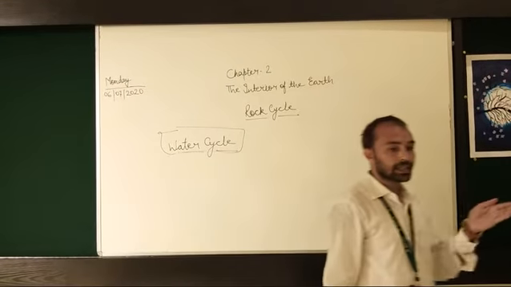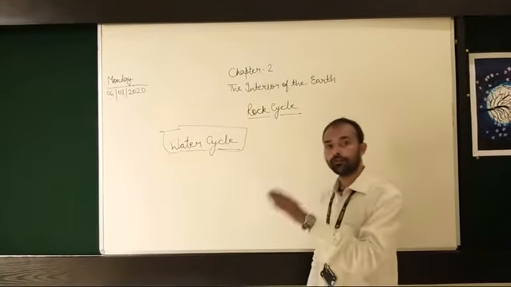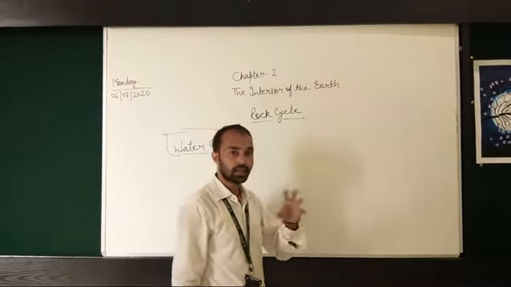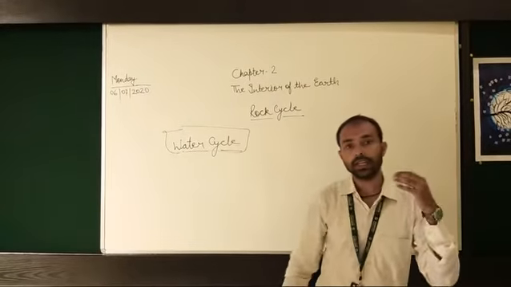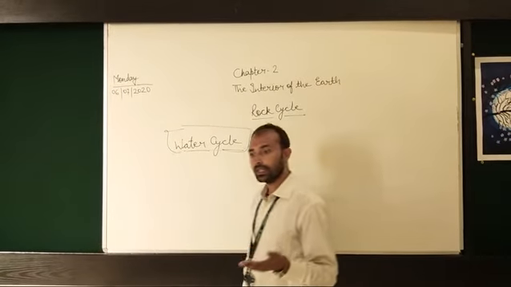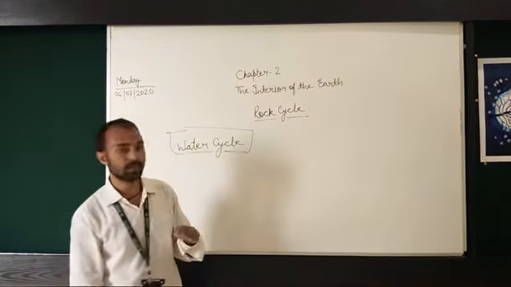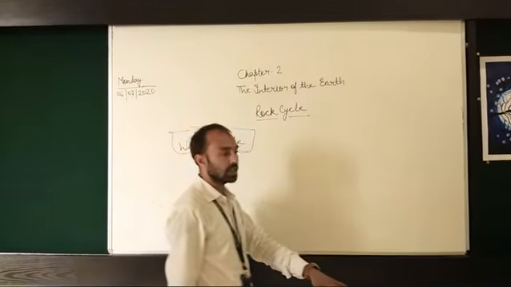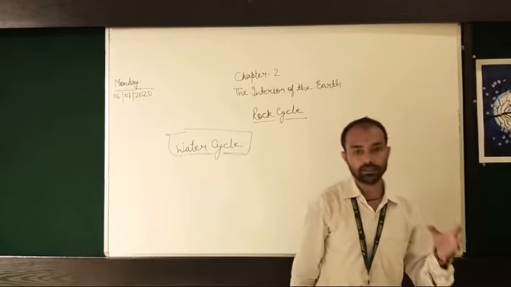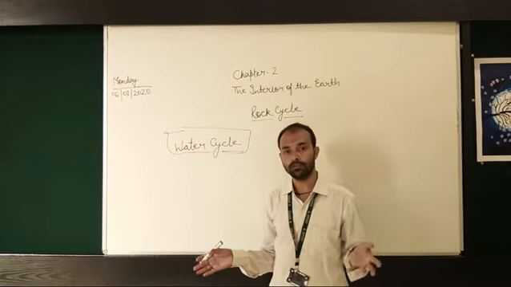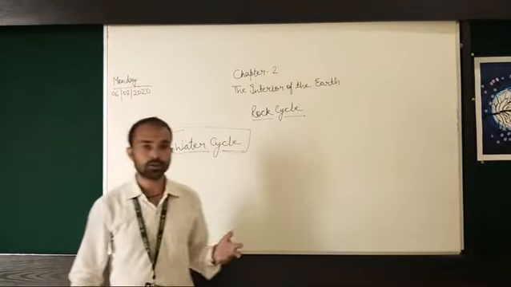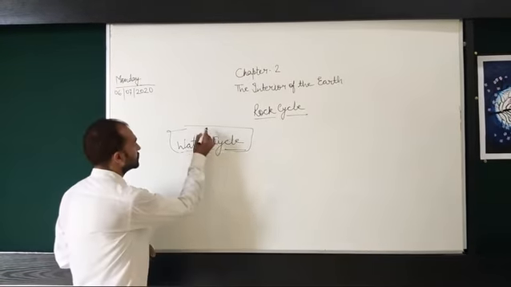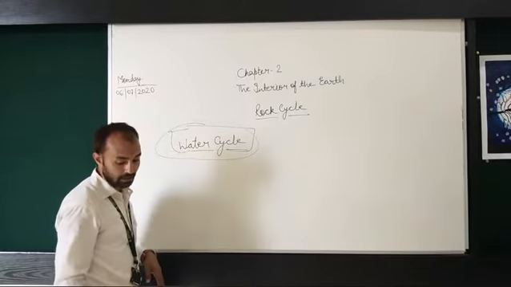Since you all have studied in your last grades how water gets converted into its different forms, because of the extreme heat there is evaporation, then there is condensation, then afterwards there is precipitation. That means the water comes again to the earth's surface in a different form, like rainfall, snow or so on. Most popularly it is rainfall. So this was the water cycle.